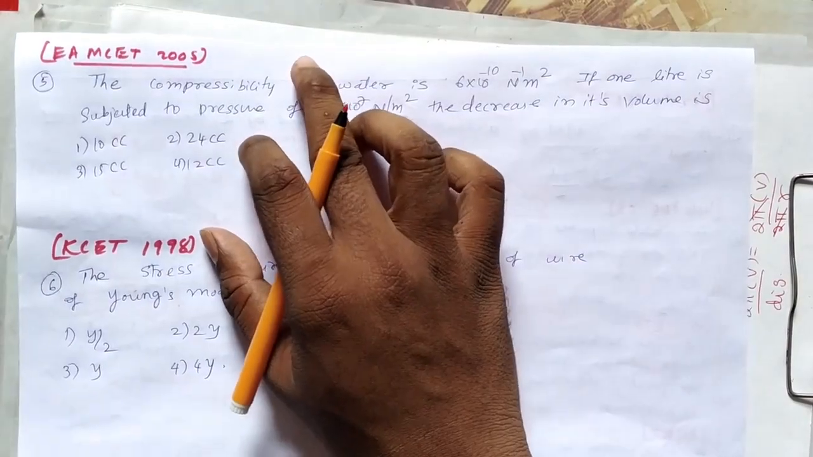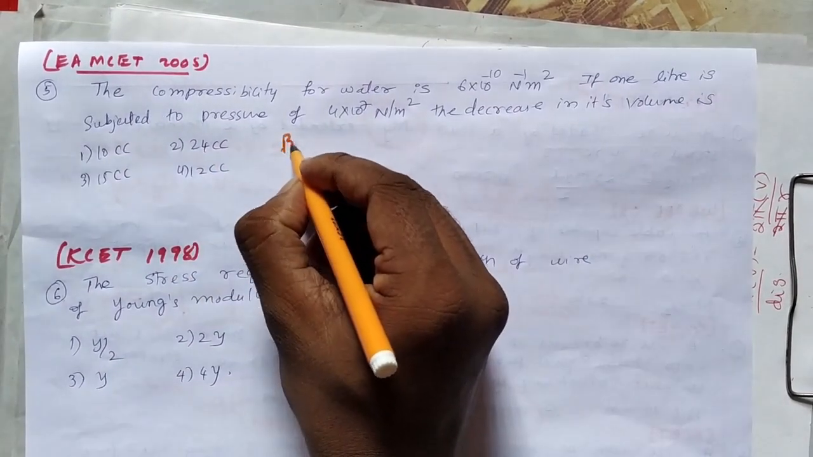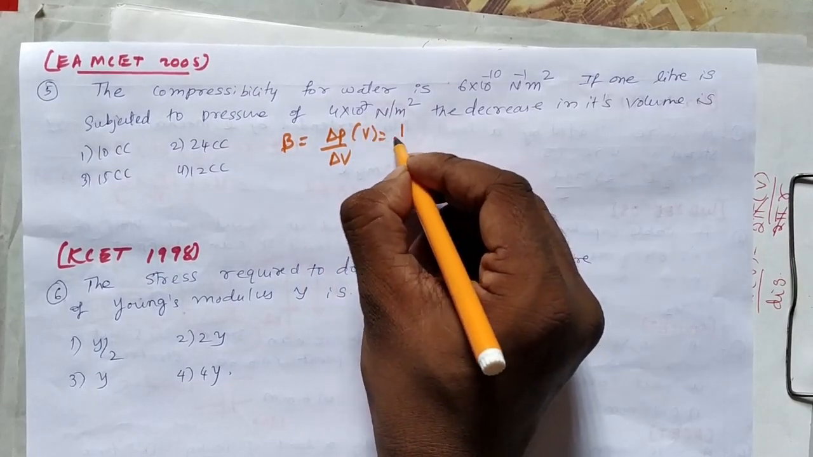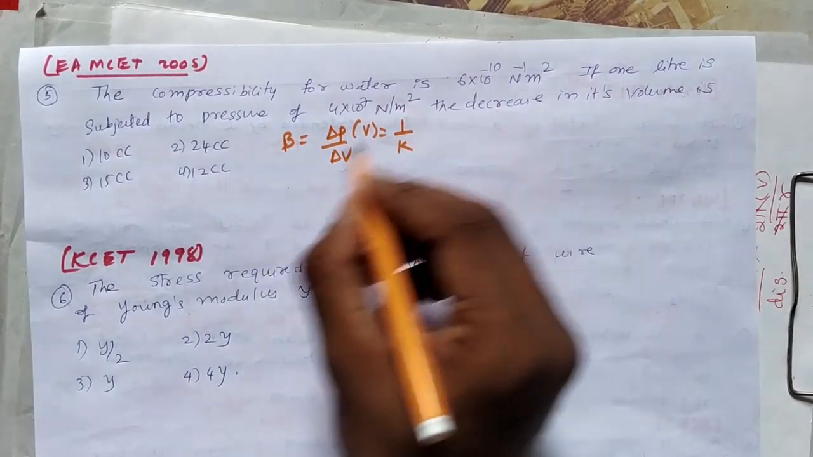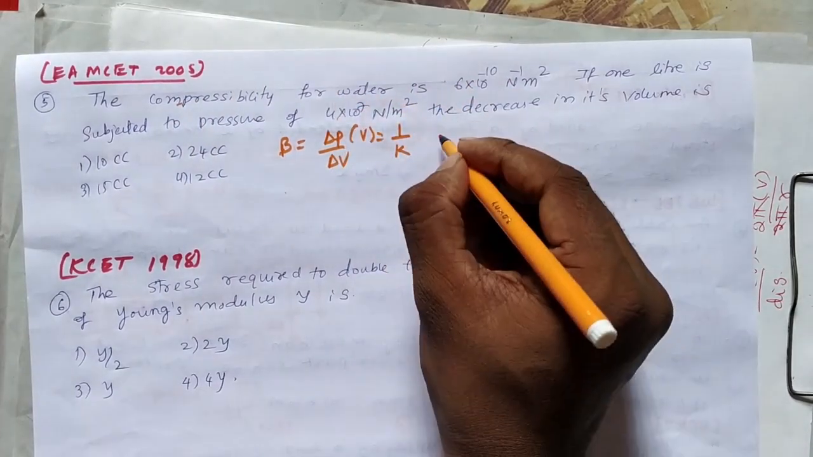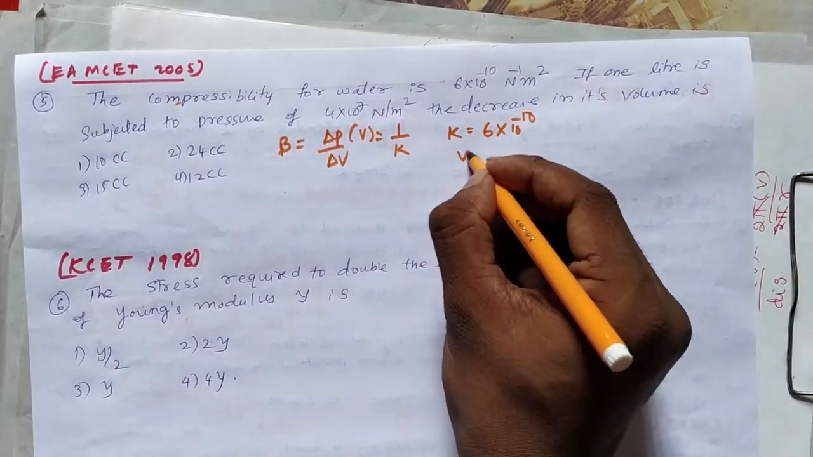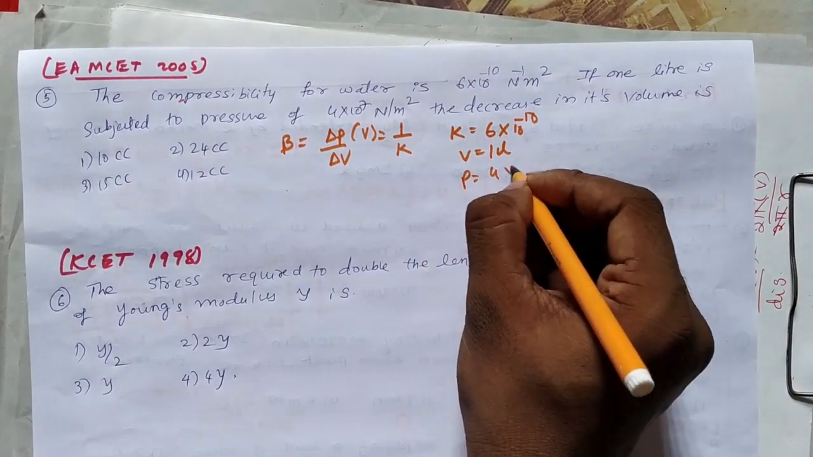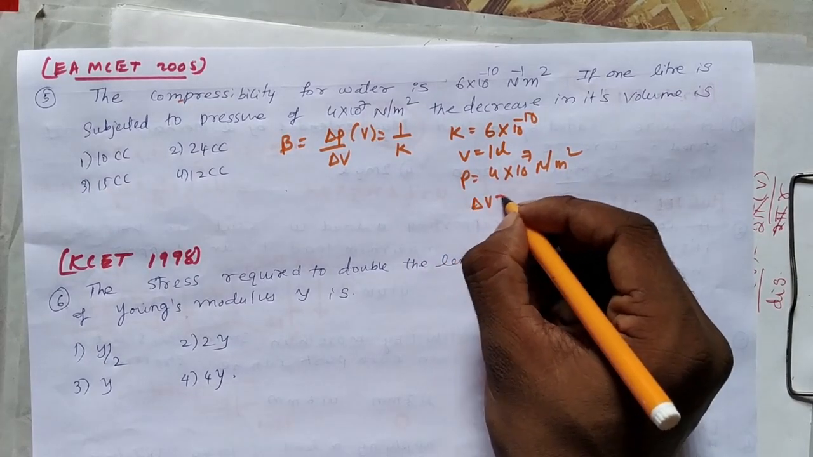The compressibility of water is 6 into 10 to the power of minus 10 Newton per meter square. See, what is bulk modulus? It is delta P by delta V into V. Bulk modulus is always the reciprocal of the compressibility. So what do we have? They have given the compressibility of water, that is 6 into 10 to the power of minus 10. If 1 liter volume is given, and pressure they have given 4 into 10 to the power of 7 Newton per meter square. They have asked for the decrease in volume, what is delta V.